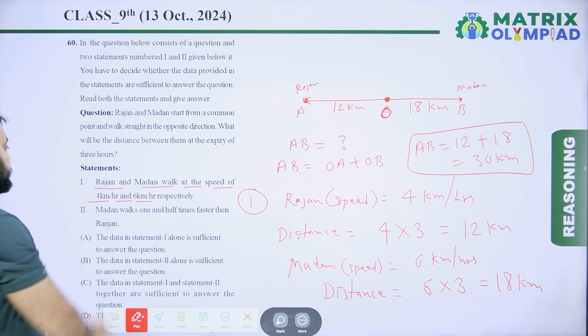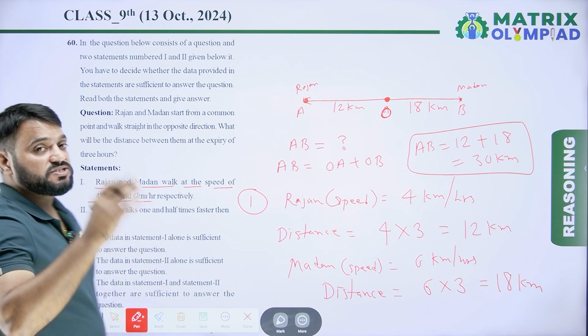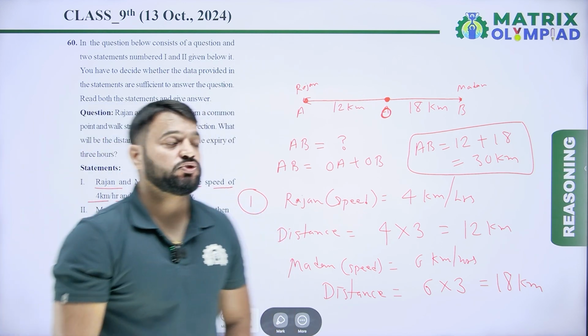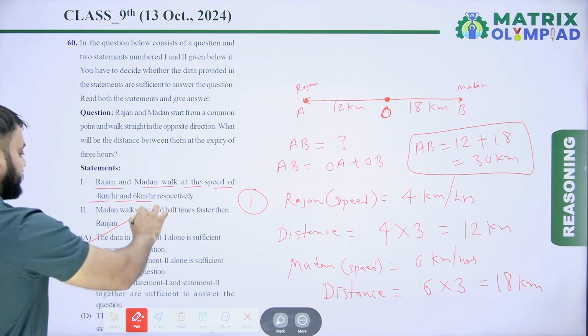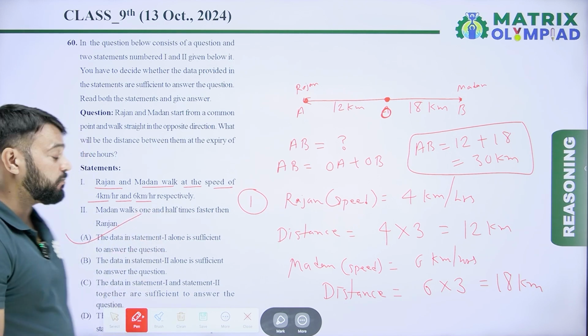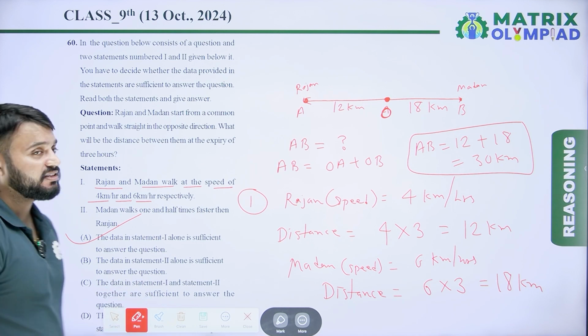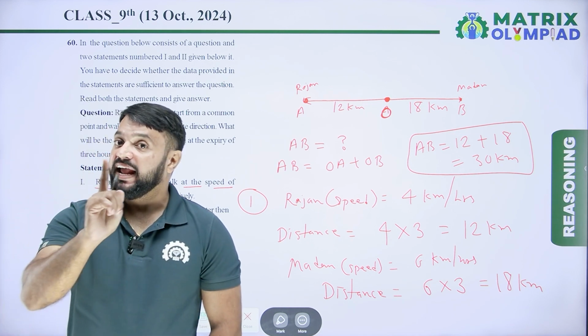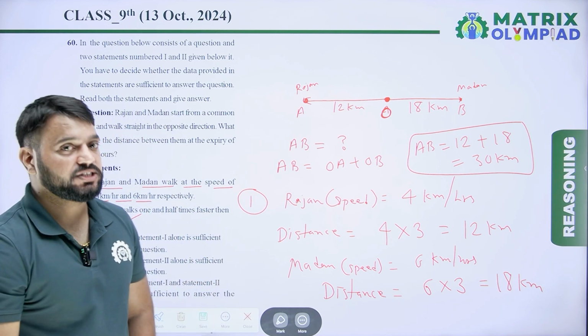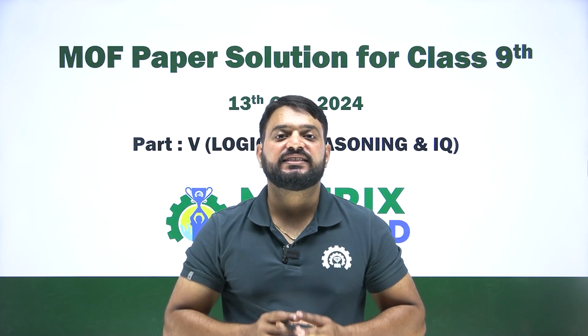So it means statement first alone is sufficient to answer the question. So option A is the correct answer of this question: the data in statement first alone is sufficient to answer the question. So we have finished the solution.